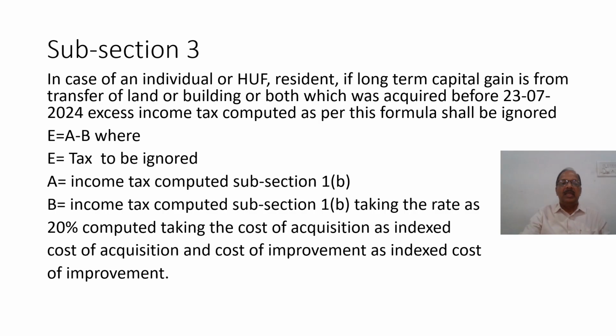There is one formula: E equals A minus B. A is income tax computed as per subsection 1B we discussed earlier, and B is income tax computed under subsection 1B at the rate of 20%, computed taking cost of acquisition as indexed cost of acquisition and cost of improvement as indexed cost of improvement. E is tax ignored. The difference between those two values A and B will be ignored.